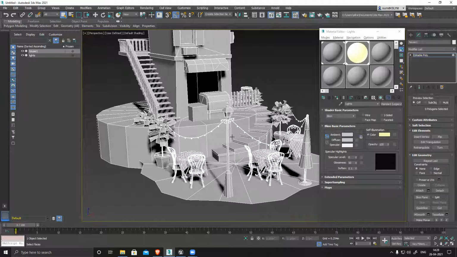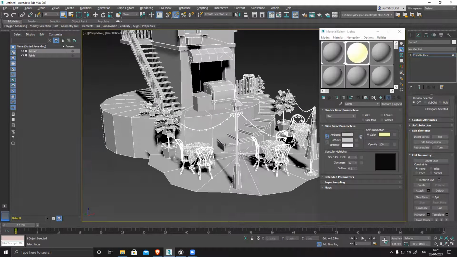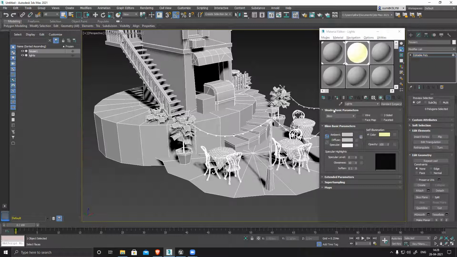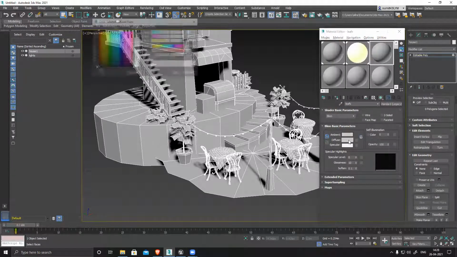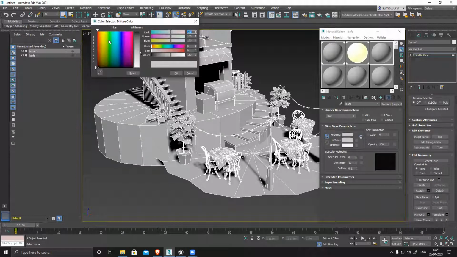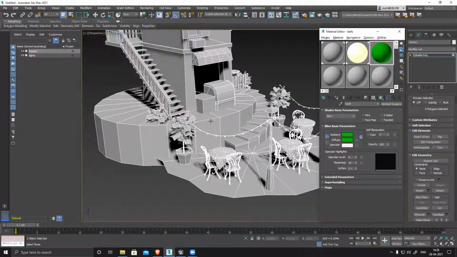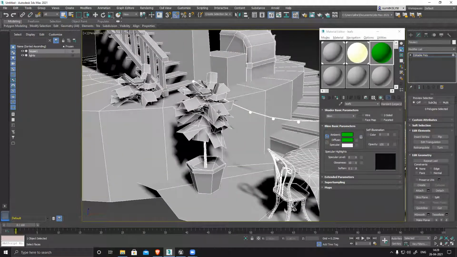Now I've assigned all the light parts. Now I have all this foliage part, so I can name this as leaves, and color them bright green, just to make sure everything looks fine.